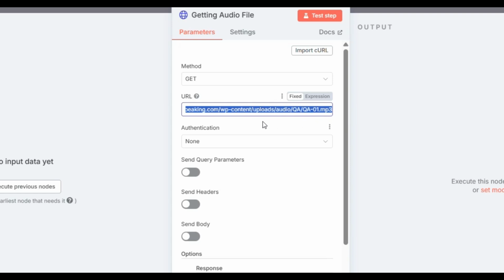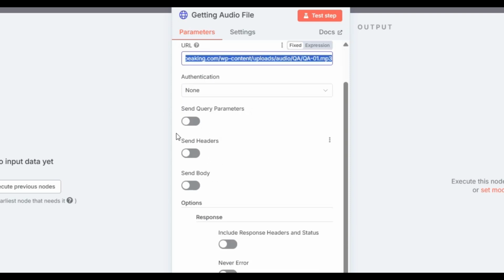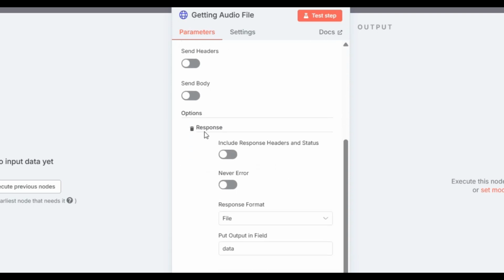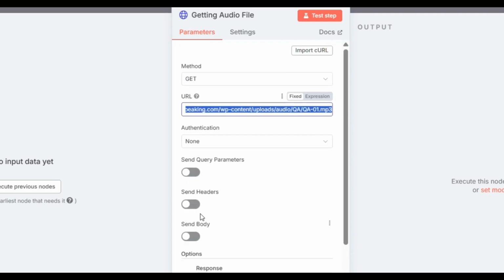Wherever your audio file is located on the internet, you can give the URL, and the file type we are choosing is mp3. The authentication is none, query parameter is none, headers are none, body is none. But if you come and see, the response format is file, and put output in field is data. So this much we have done.